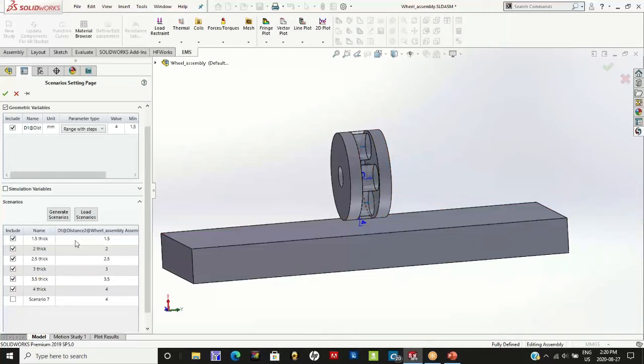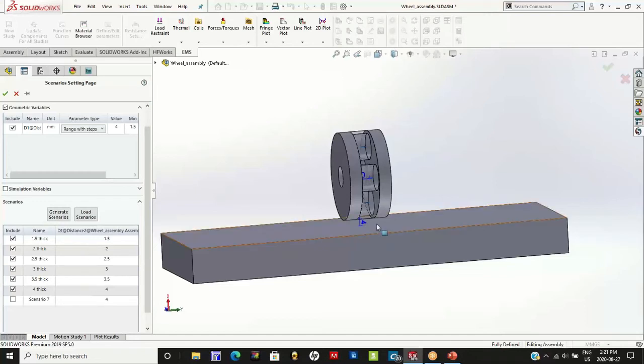The thickness varies from 1.5 millimeters all the way to 4 millimeters. Let us say that I would like to study, as an engineer, how the variation of thickness affects the force of gripping that is achieved between the wheel and the steel plate.